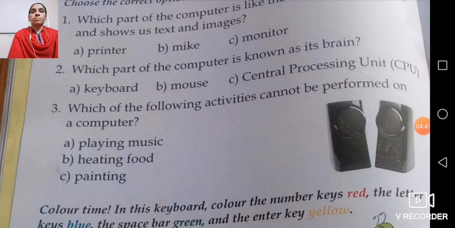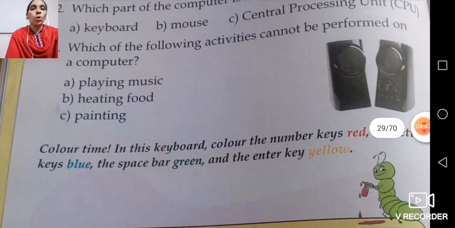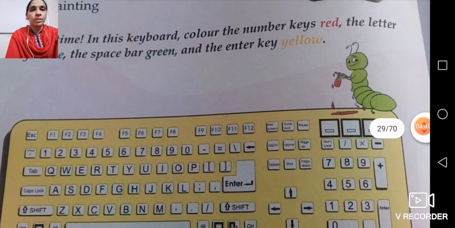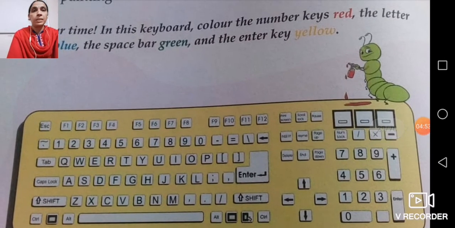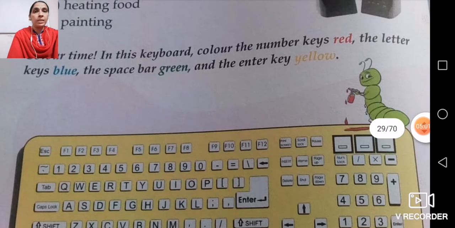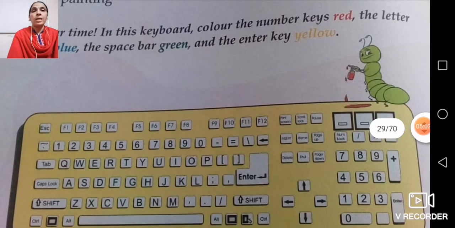Now next is your activity time. I hope you all have already done this activity. Those who have not done it, they will complete it. What is that activity? Color the number keys in red, the letter or the alphabet keys with blue, the space bar with green, and the enter key with yellow color.